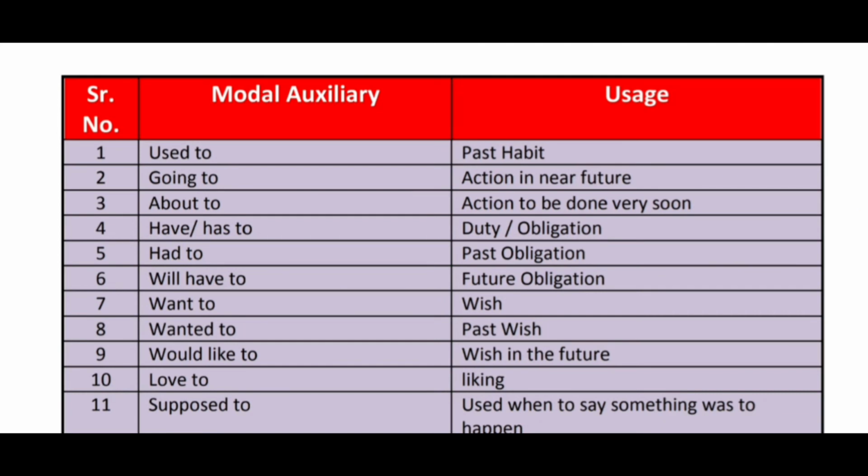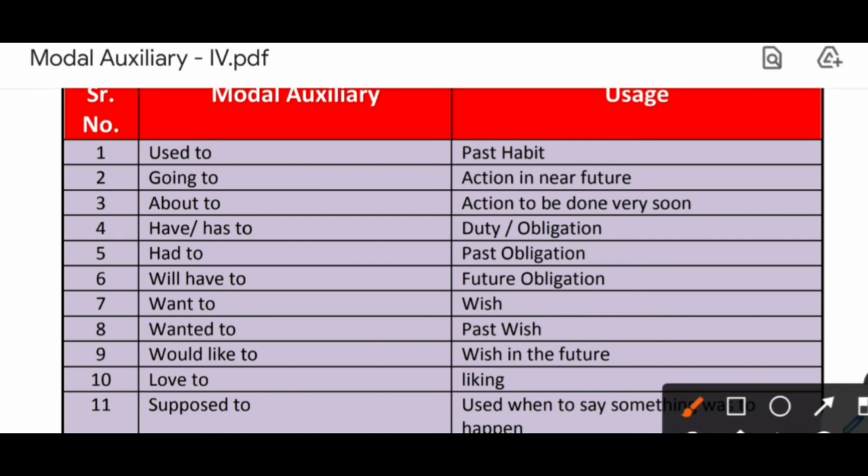Now the last modal verb is supposed to. Remember, before supposed to, use is, are or was, were as per the tense. For present, use is, are. After I, you use am. For he, she, it, use is. And for we, you, they, use are. And if it is in the past, use was with I, he, she, or it. And use were with we, you, they.